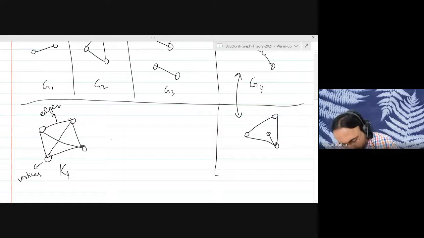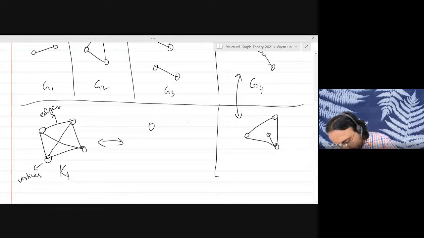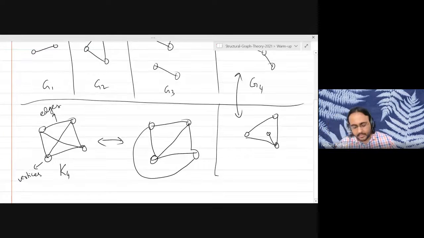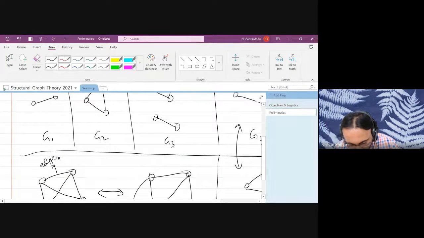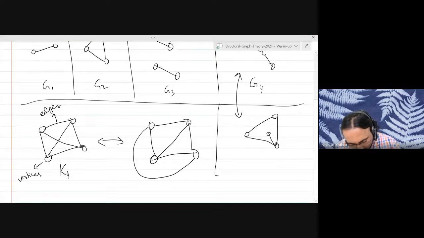However, you can also draw this graph in a different way. For example, you may draw it like this. There is a clear difference between these 2 drawings. In the first drawing, you see that 2 edges are meeting at a point which is not an end of that edge.